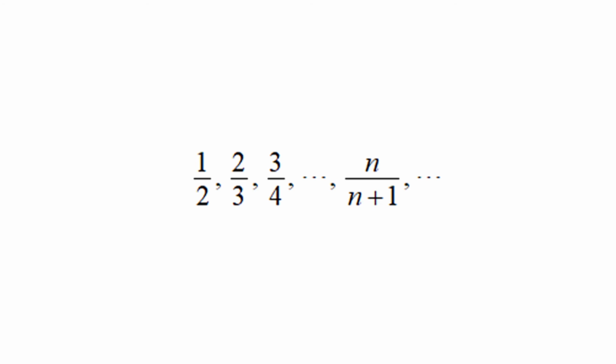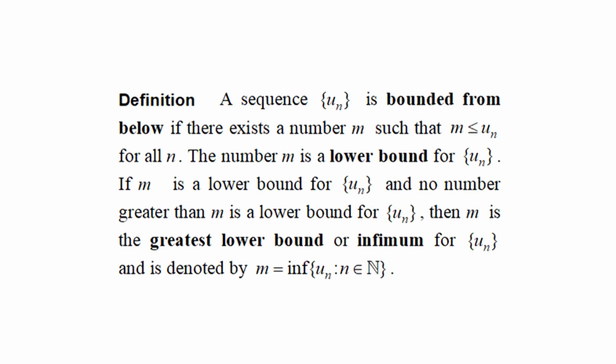Sequences that are bounded from below. Definition: a sequence u_n is bounded from below if there exists a number m such that m is less than or equal to u_n for all n. The number m is a lower bound for the sequence u_n. If m is a lower bound for the sequence and no number greater than m is a lower bound, then m is the greatest lower bound, or infimum, for the sequence u_n, denoted by m equal to the infimum of u_n, n belongs to the natural numbers.